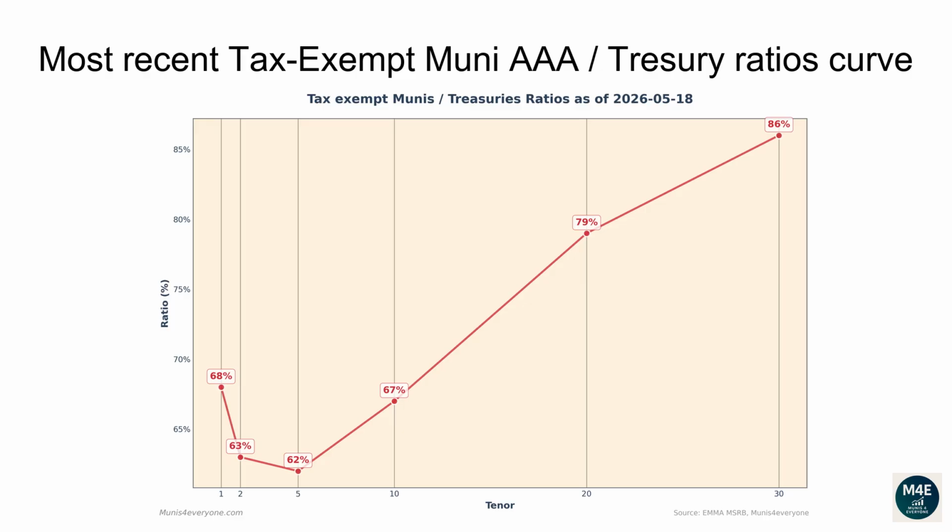The current one-year ratio is 68%. The 2 years ratio is 63%. The 5 years ratio is 62%. The 10 years ratio is 67%. The 20 years ratio is 79%. The 30 years ratio is 86%.